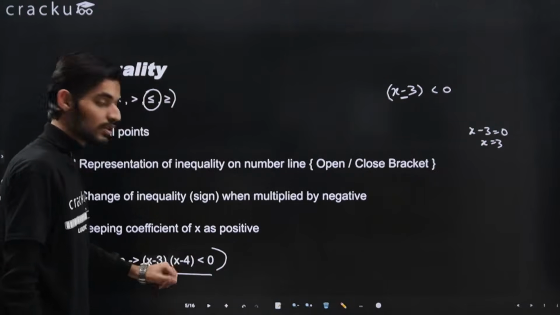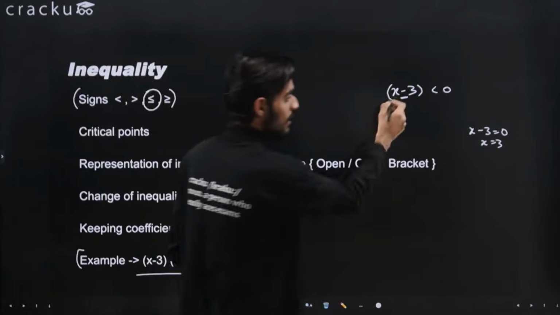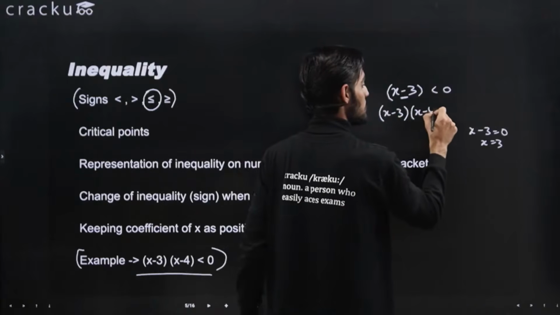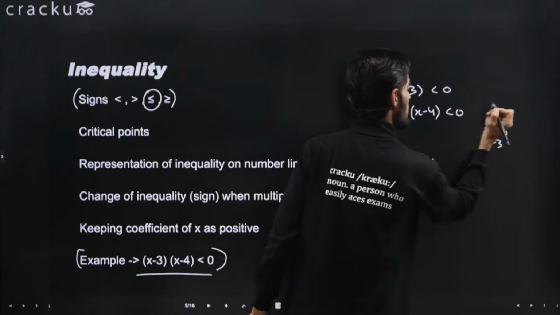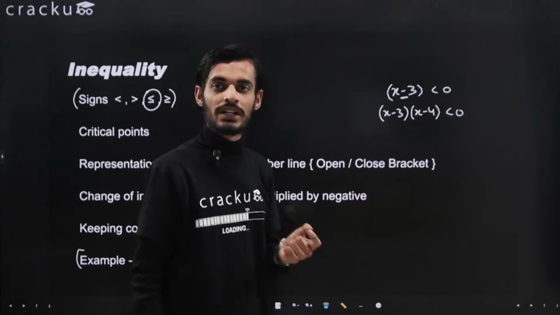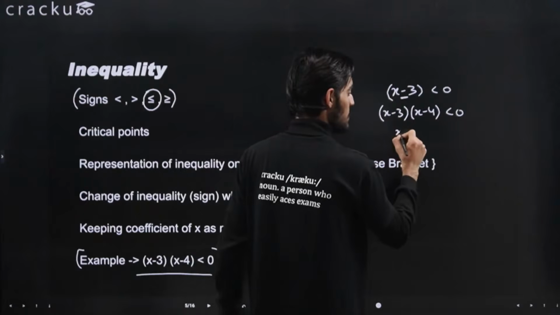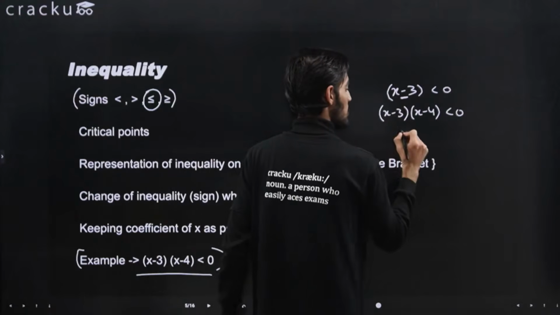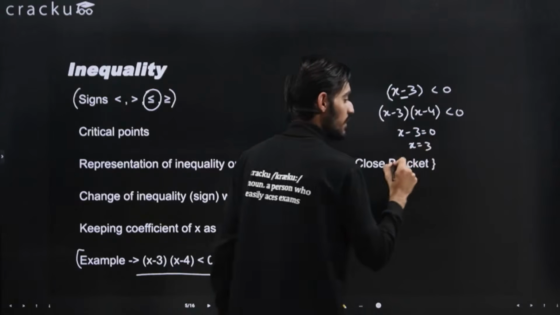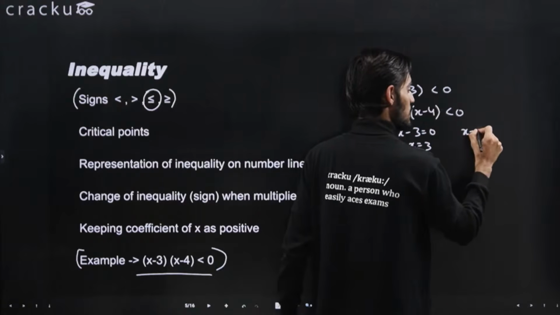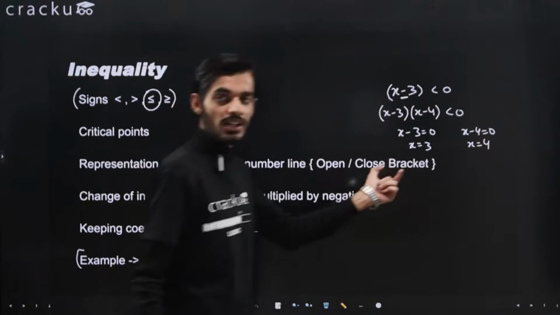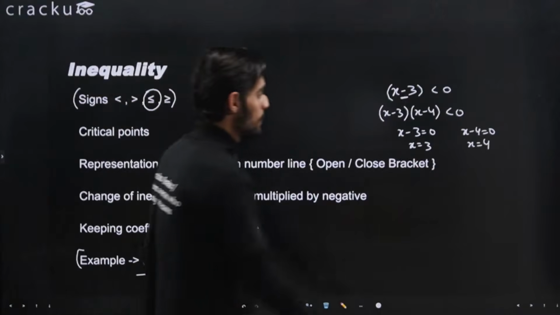Similarly for the second term also, if we had x minus 3, x minus 4 is less than 0, then you can just put the two terms equal to 0 and you will be able to get the critical points. So x minus 3 equal to 0, so x will be equal to 3, that is the first critical point, and x minus 4 equal to 0, so x is equal to 4 is a critical point. So this is the basic understanding about the critical points.